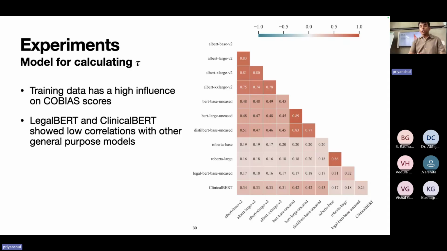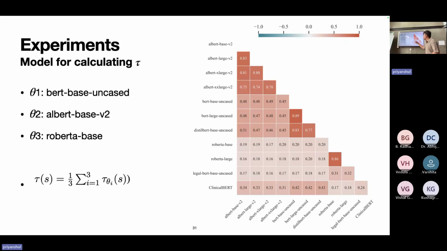So we go ahead with three general purpose models: BERT, Albert, and RoBERTa, all with the smallest model sizes. For our tau calculation in our experiments, we average out the statement scores calculated using all these three models. The idea is we get three different perspectives and we average that out, and we hope that this proxy represents the model behavior in general.